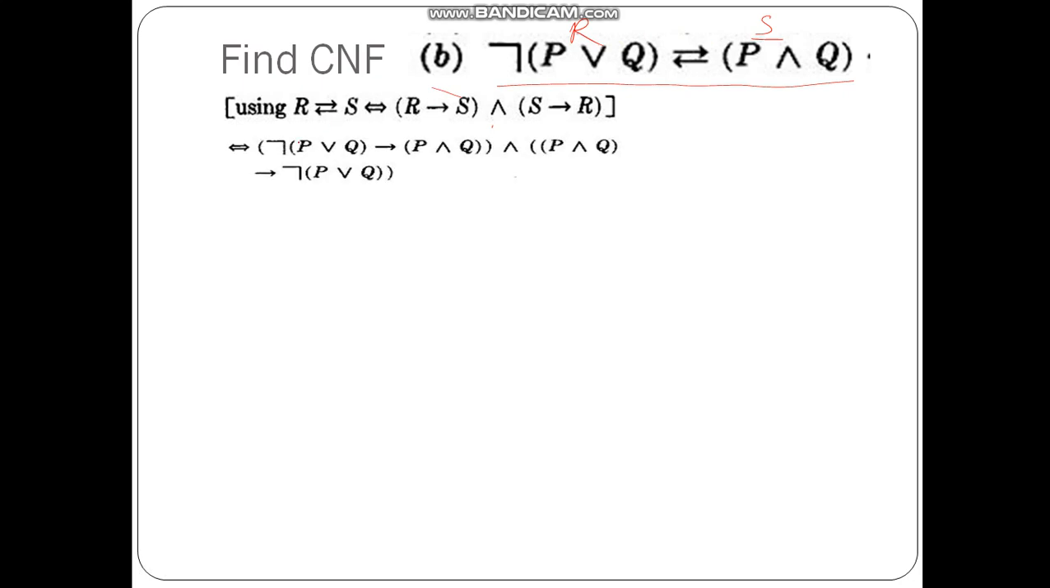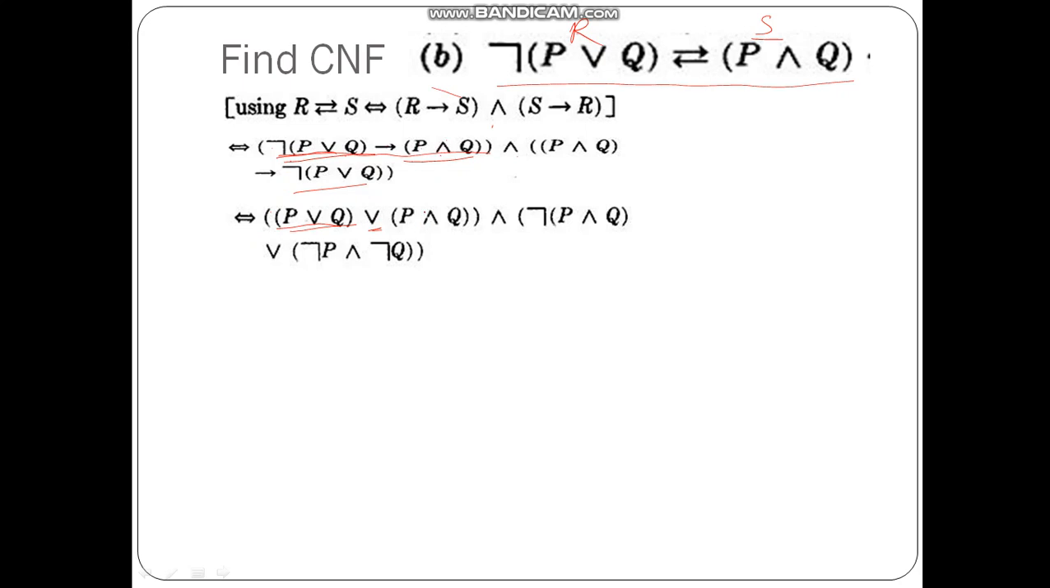So this equation becomes not of P or Q, R implies P and Q, and P and Q implies R. Again, if we want to eliminate the implication symbols, we have to use the negation sign. So in this whole equation, now here there is an implication. So not of not is eliminated over here. So it becomes P or Q or P and Q, and this stays as it is.